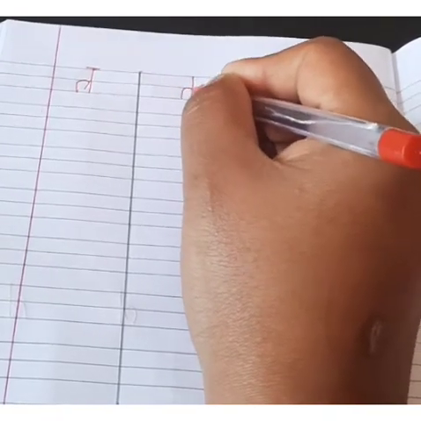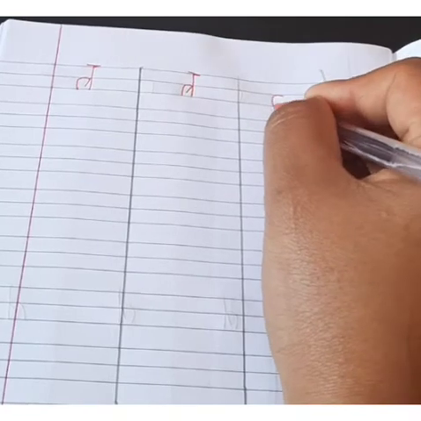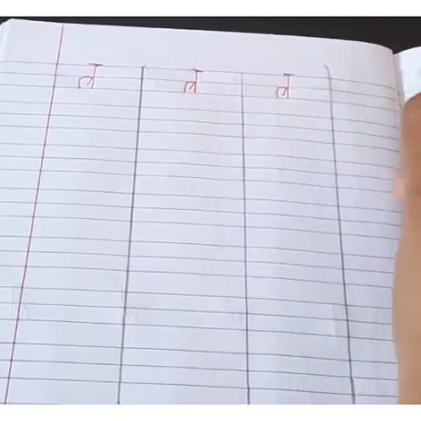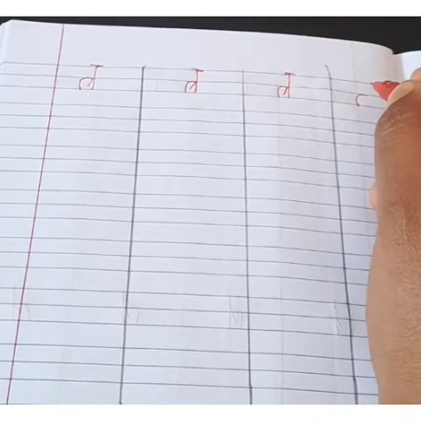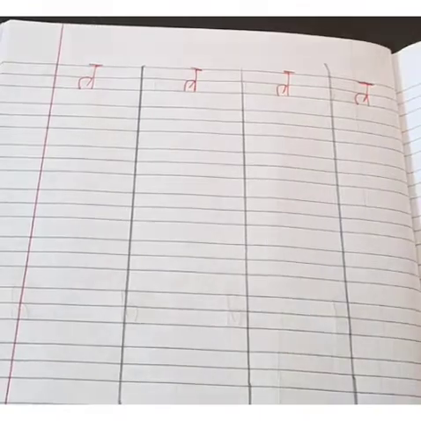Like this also you can write thra, or the same way what I have taught. Like this also you can write, no problem. Next one is Jna. Okay, how? See here.